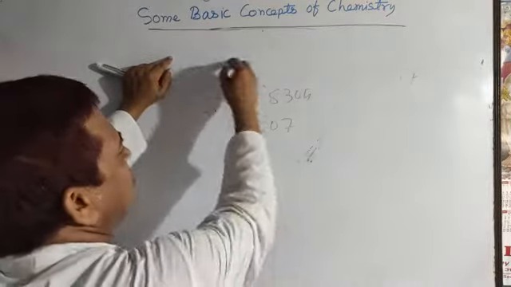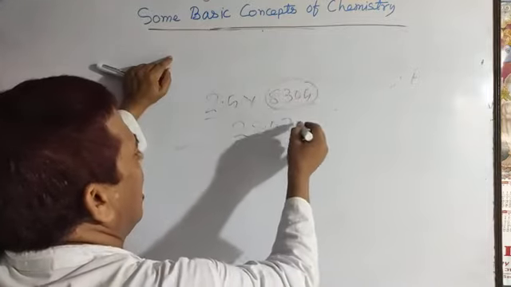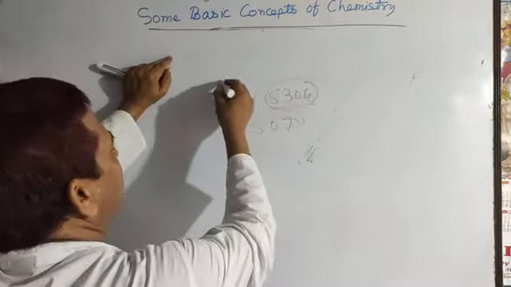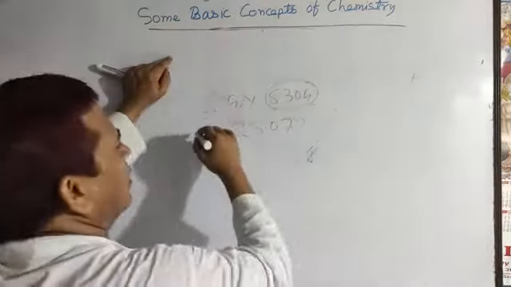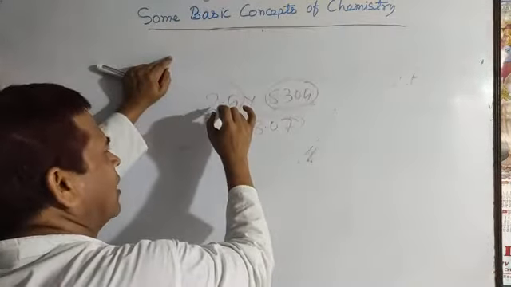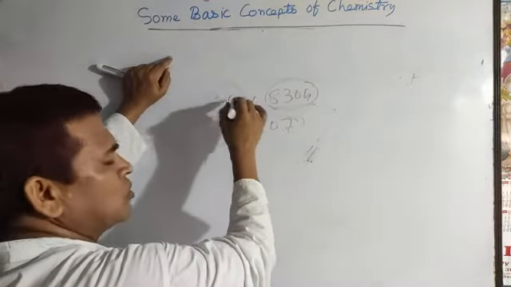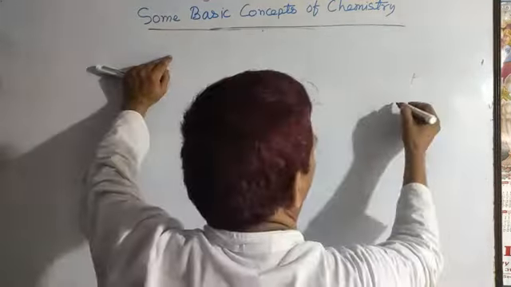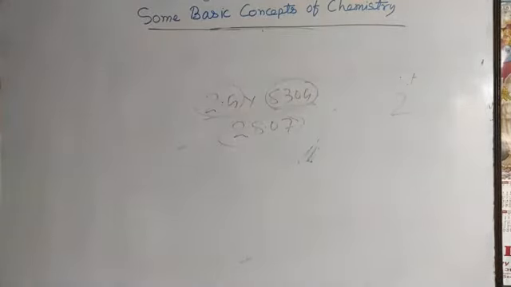In this expression, the significant figures of this number are 4, this one also 4, but this one is 2. So the number having the least significant figures is this one, that means two significant figures, so the answer will be 2.